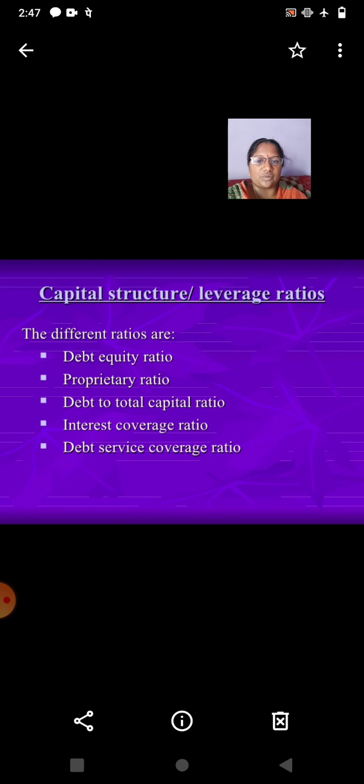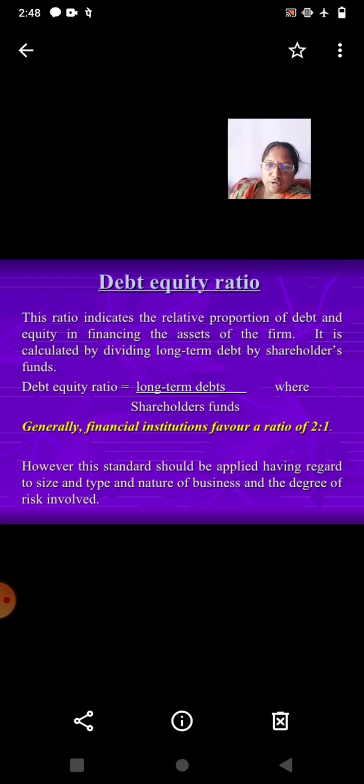The different ratios are the debt equity ratio, proprietary ratio, debt to total capital ratio, interest coverage ratio, and debt service coverage ratio. Now, debt equity ratio. What is debt equity ratio? This ratio indicates the relative proportion of debt and equity in financing the assets of the firm.